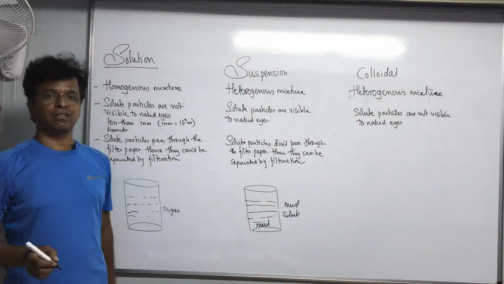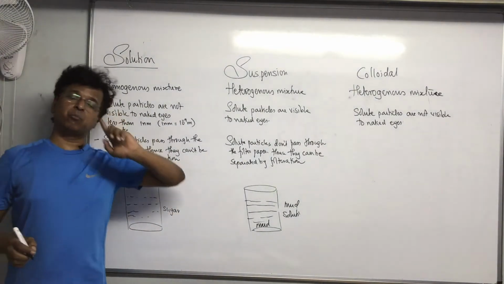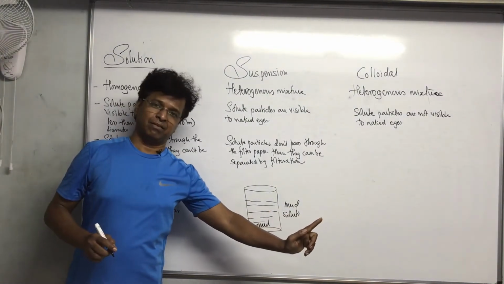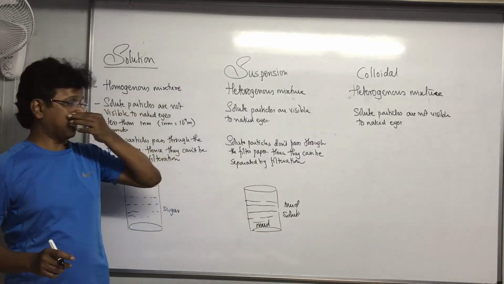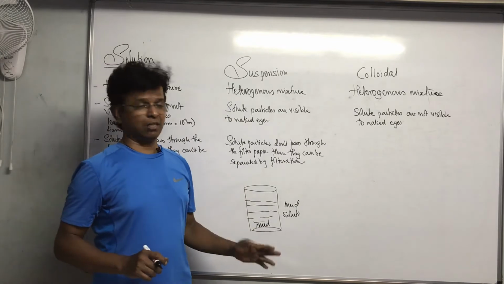What about this? These colloidal particles, solid particles, also pass through the filter paper. They pass through the filter paper, and that's why they cannot be separated by filtration again.